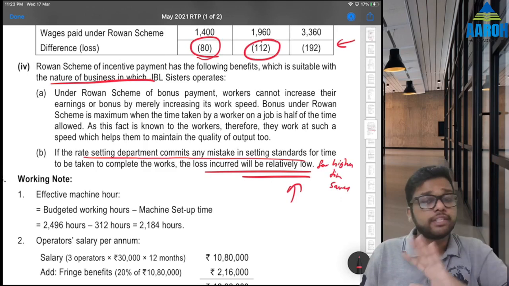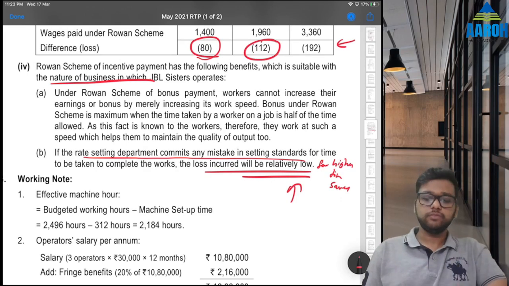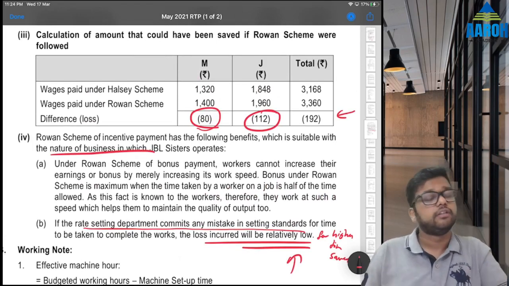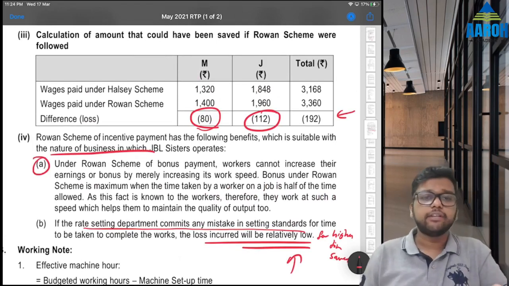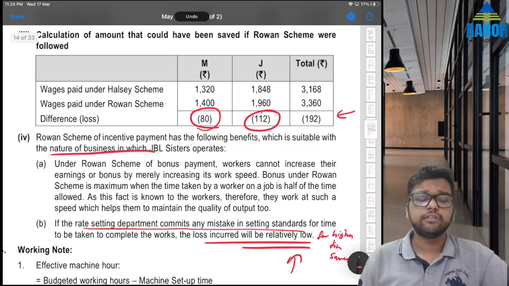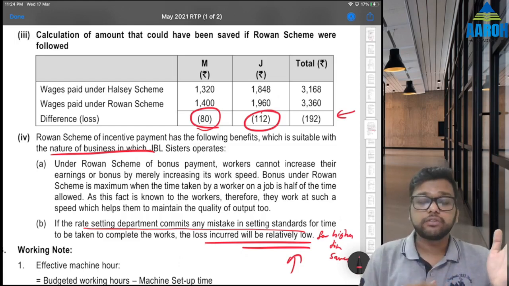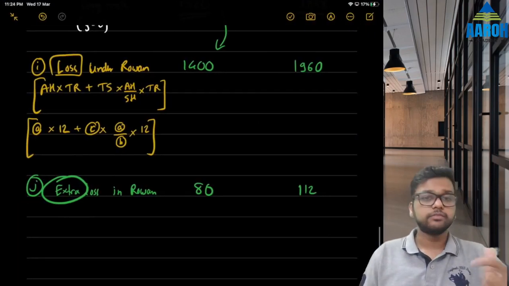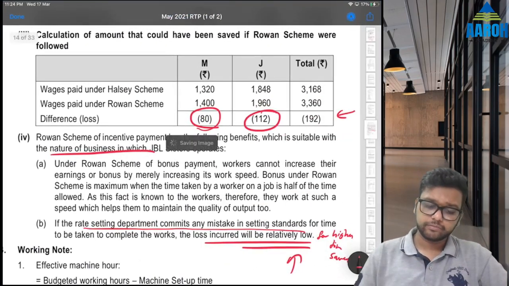If time saved is lower, then this is not true, because here we can see the loss is more in row 1. Row 1 loss is more, right? Fine. And this point I already said, in row 1 they can never increase their wages by too much, so it does not affect their efficiency. They will also maintain their speed. Fine. So that was the second question.